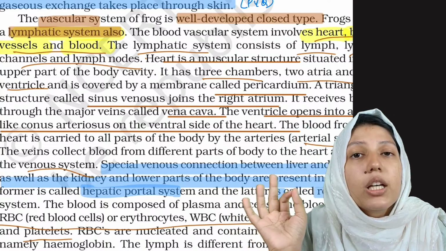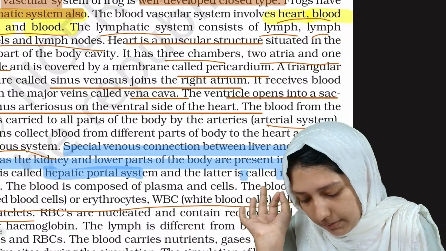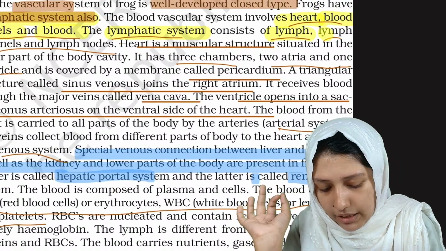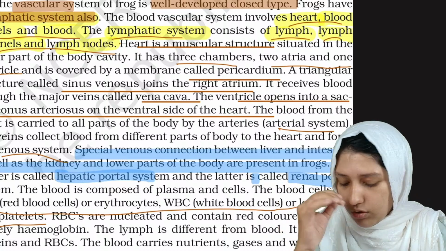Clear? They are also having, additionally, a lymphatic system. What are they having? They are having a lymphatic system plus the circulatory system. Clear? Okay, what does their lymphatic system have? The lymphatic system has lymph channels and lymph nodes. Okay, lymph channels and lymph nodes.